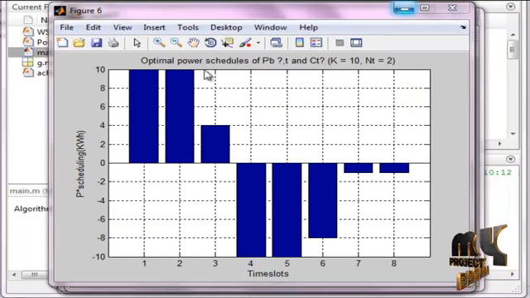This figure shows the optimal power schedules of power transmission and CT, with K equal to 10 and NT equal to 2. This is the power scheduling in kilowatts per hour, and this is the time slots. Comparing across all the time slots, this is what happens to the power schedule. For example, in time slot 4 it briefly decreases, and in 3 there is an increase. So these are the comparisons between the time slots and the power scheduling of the process.